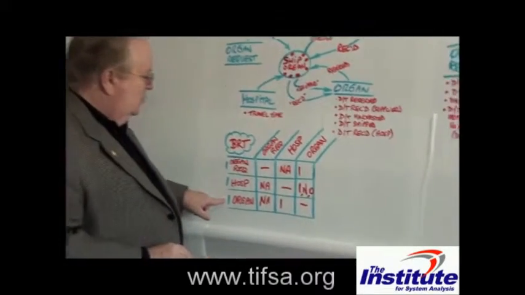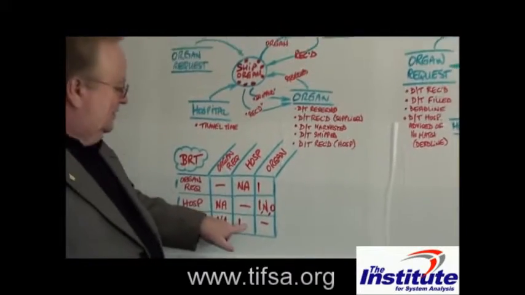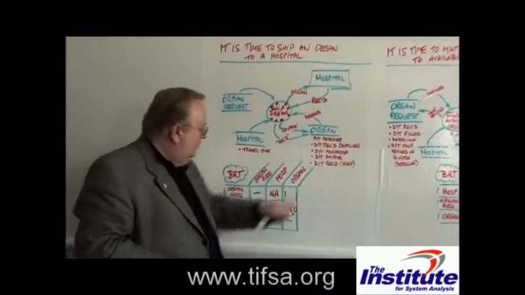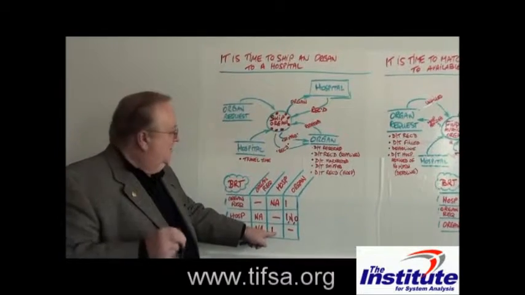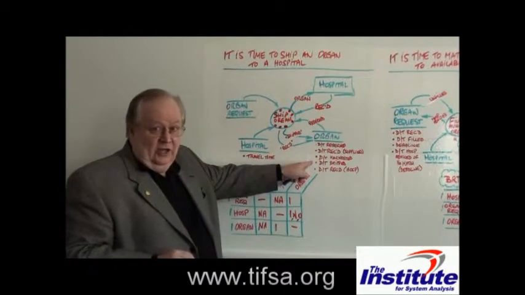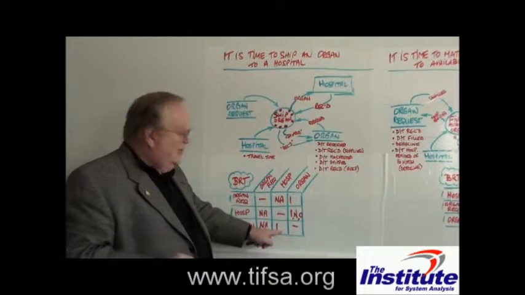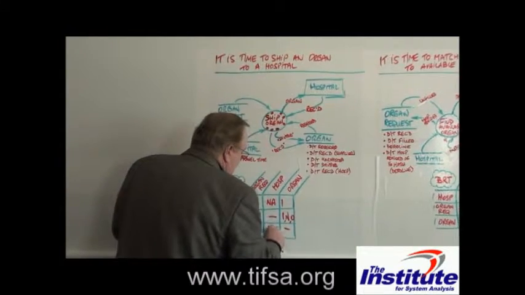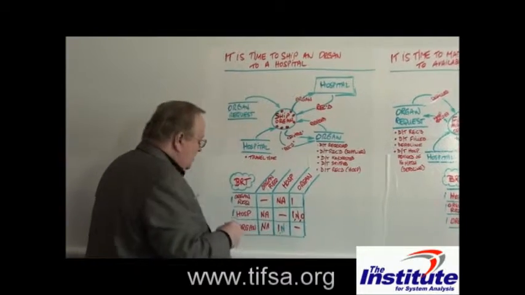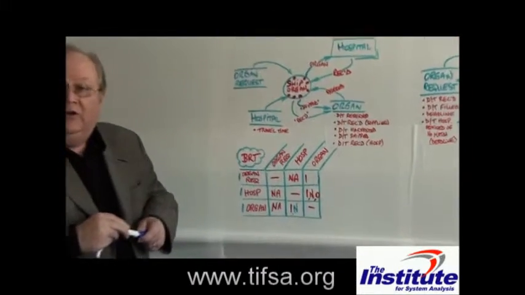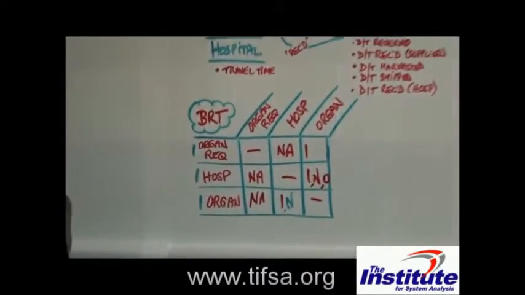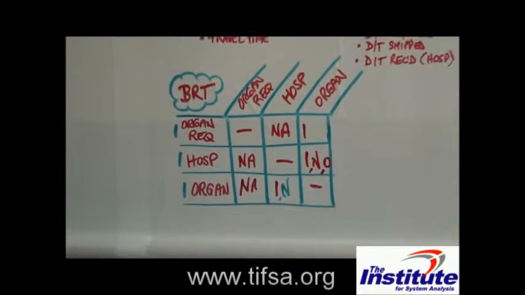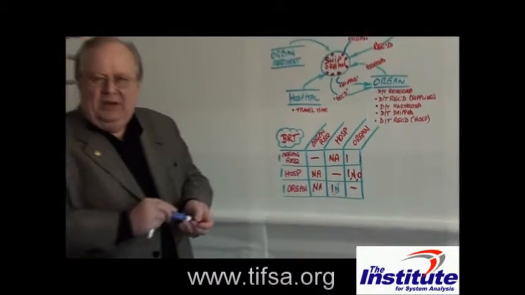So for a single specific organ, how many hospitals could it be sent to? And we've said that in terms of received, it can only be one. If we say it's shipped but not received by the hospital, then we could possibly have more than one because it might be recalled. It might also be recalled and never be shipped to anyone and received by anyone. So it depends on what the answer is.